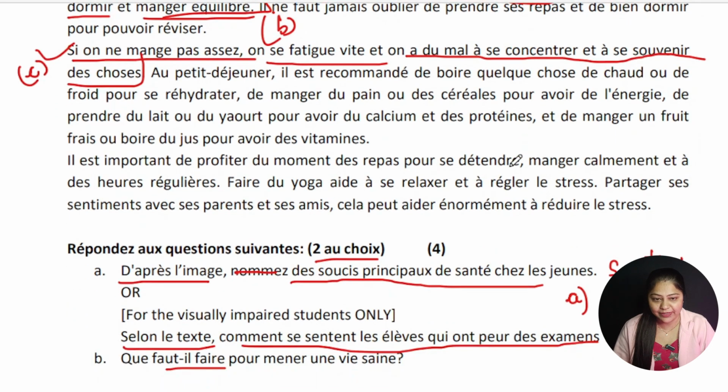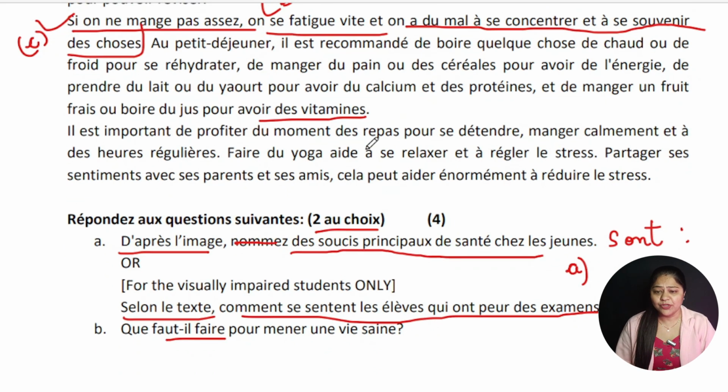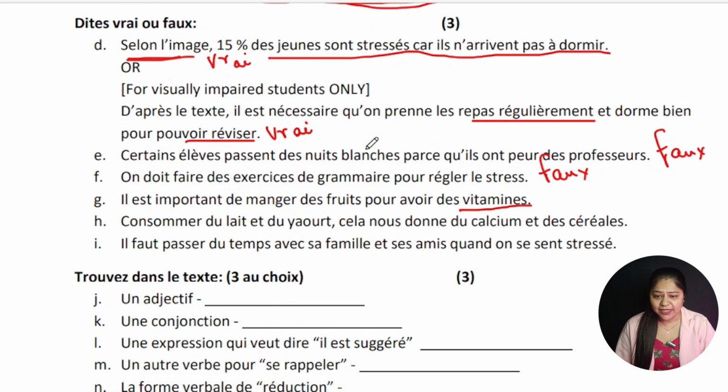Try to translate, okay? De manger un fruit frais ou boire des jus pour avoir des vitamines. Yes, it is very much written in the passage that we should eat a fruit, fresh fruit, or drink juice to have the vitamins. And what they have asked, that it is important to eat fruits, so that's true. The statement is pretty much true.